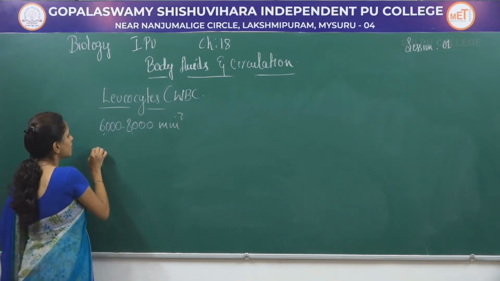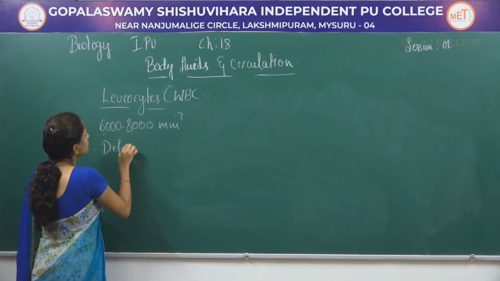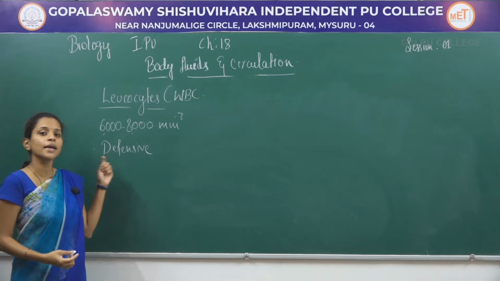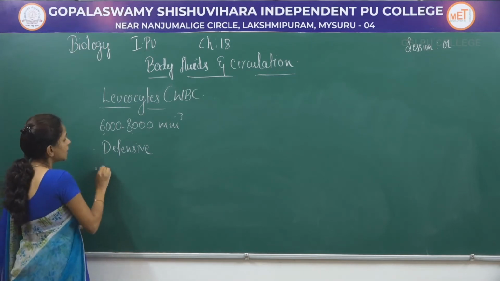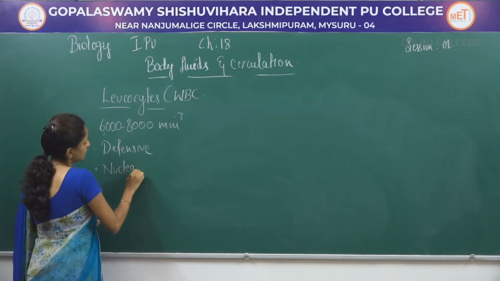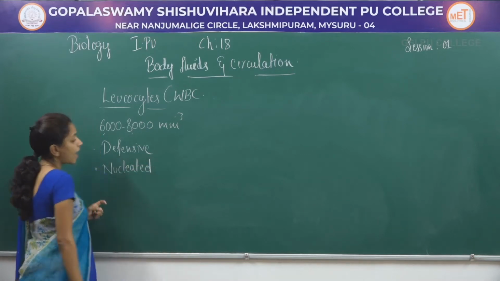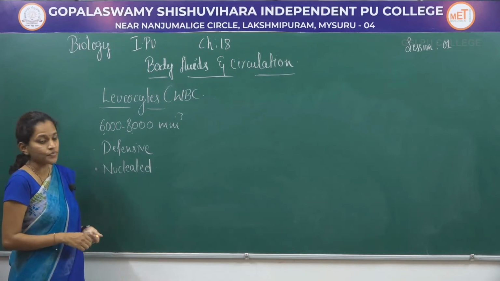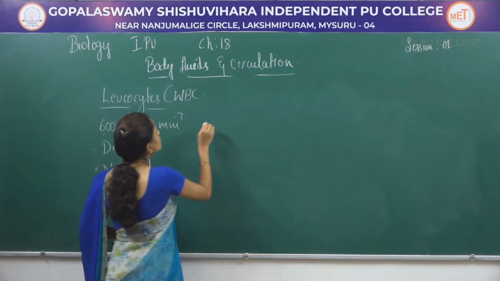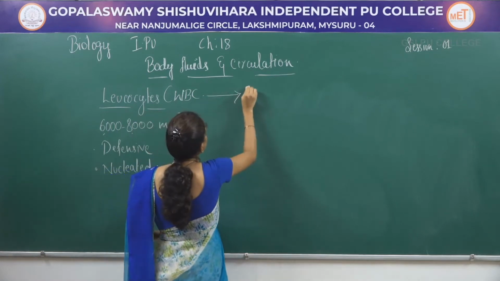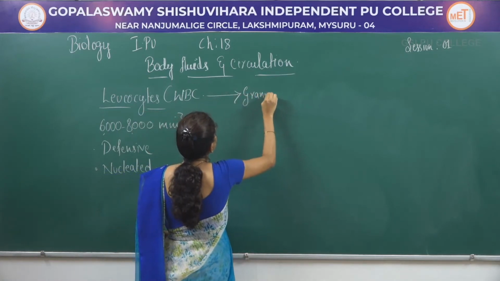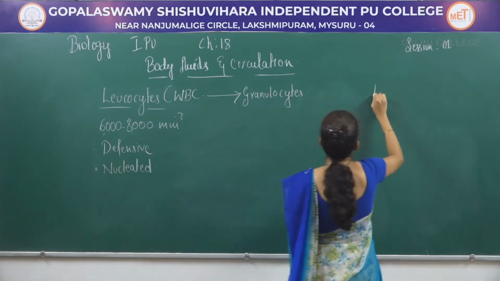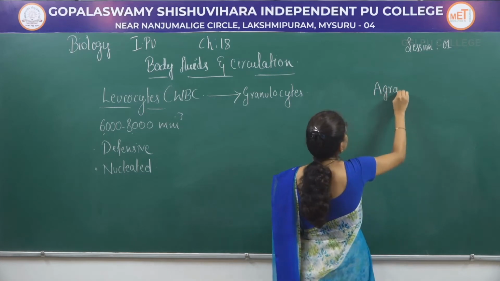When it comes to their function, these are defensive in function, or they help in enriching our immunity. These are nucleated and, based on the shape of the nucleus, they are of 5 different types. They can be classified into granulocytes and agranulocytes.